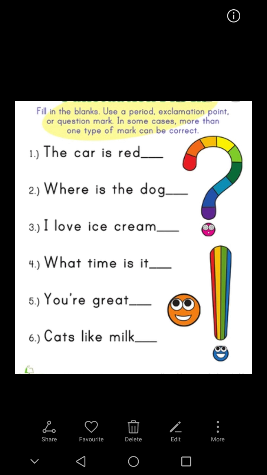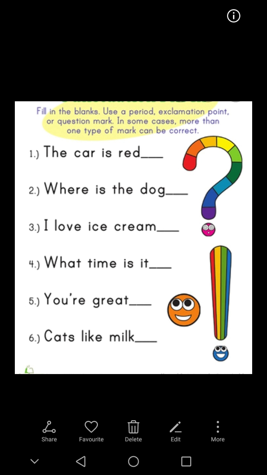Number 1 here, they said the car is red. What do we put at the end here? Of course, we are going to put a full stop, because it's a normal sentence. Number 2, where is the dog? Somebody's asking, where is the dog? This is a question. We have to put a question mark.